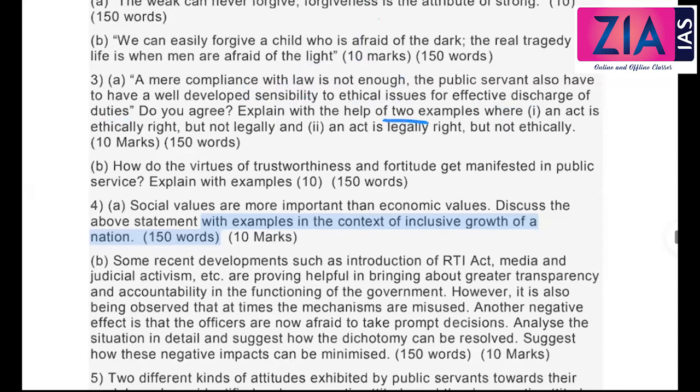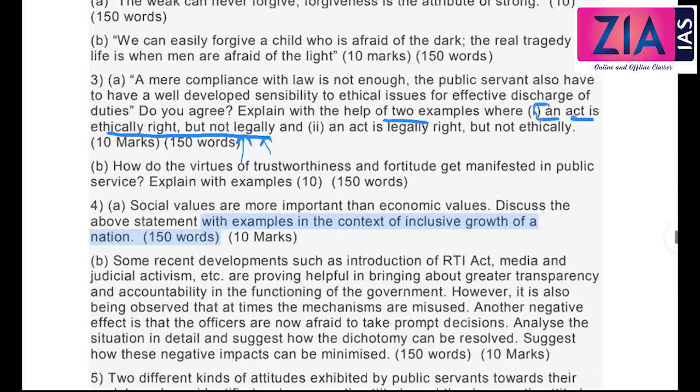An act is legally right but not ethically. Okay, see, if you remember one of the case studies that we have seen, the old woman, that destitute that is coming to you, and she's having some problem with the documents. If you remember, yesterday we discussed the problem with the documents. The government is running a scheme for the widow or the old and destitute, and to avail that scheme, she is clearly deserving, and you have understood after an inquiry that she's deserving, but the problem is she doesn't have the mandatory requirement. So in this case you can give that example here.